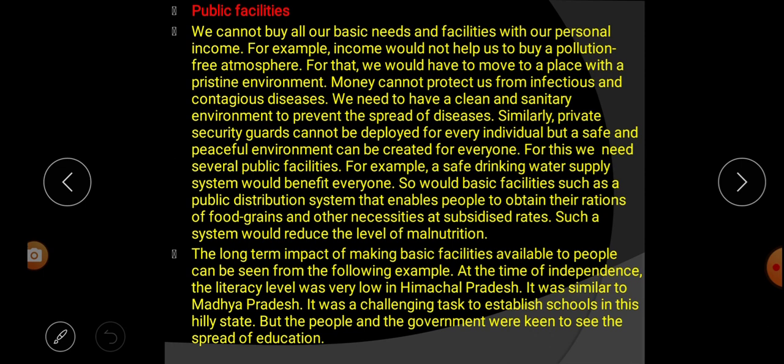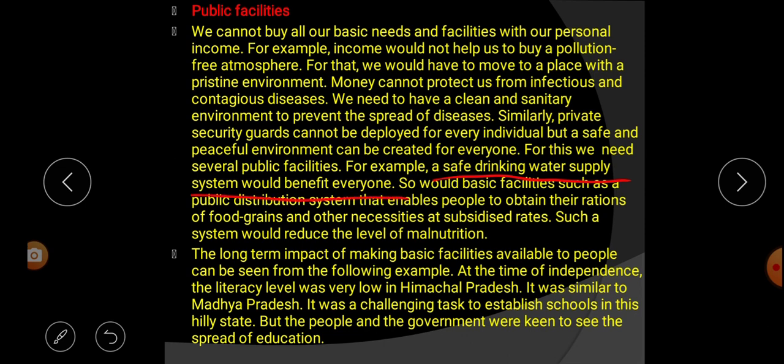Similarly, a private security guard cannot be appointed for every individual, but a safe and peaceful environment can be created for everyone. For this we need several public facilities. For example, a safe drinking water supply system would benefit everyone.